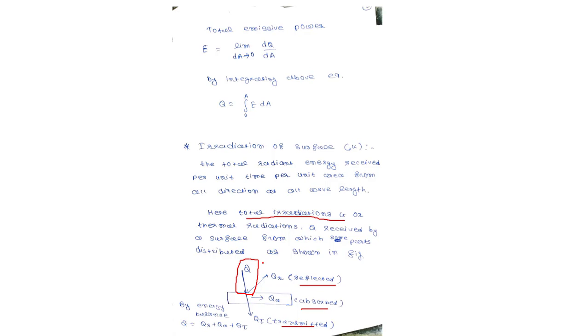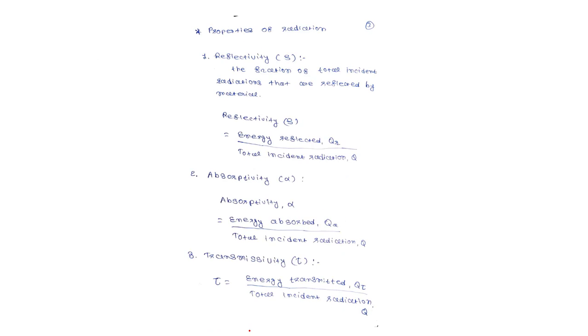So from the energy balance equation we can say Q is equal to QR plus QA plus Q tau. The fraction of total incident radiation that is reflected by the material is called reflectivity.